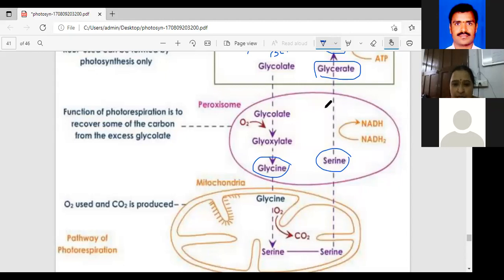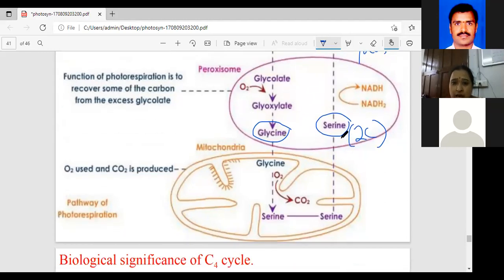Now in these peroxisomes, what type of amino acid is there? Serine is there. This is also a 2C carbon structure. Here you can observe it is always a 2 carbon structure. Don't confuse. This serine now enters from the peroxisome into the mitochondria. Here, 2 serine molecules are there, one carbon serine, another carbon serine.